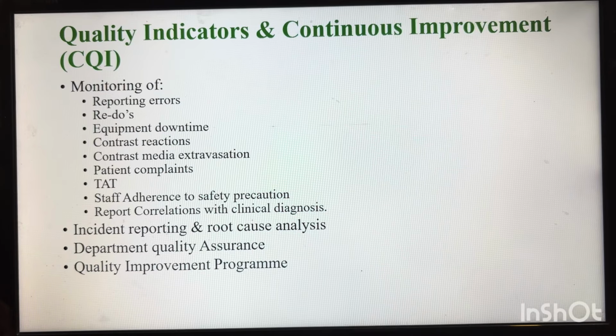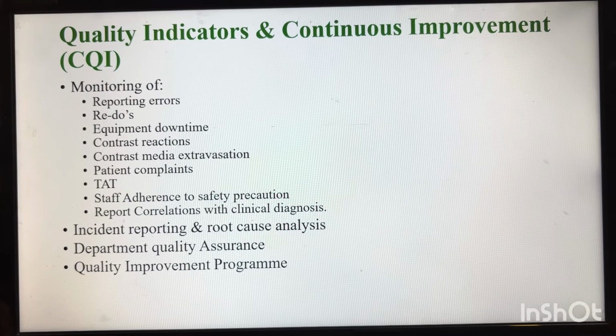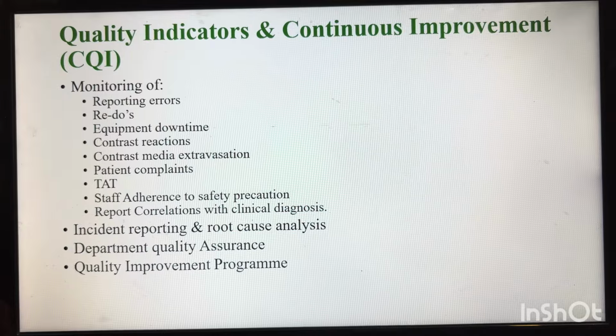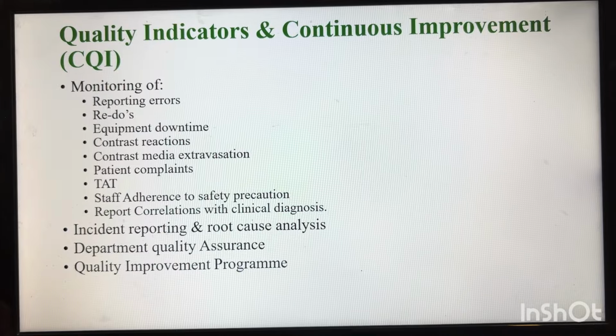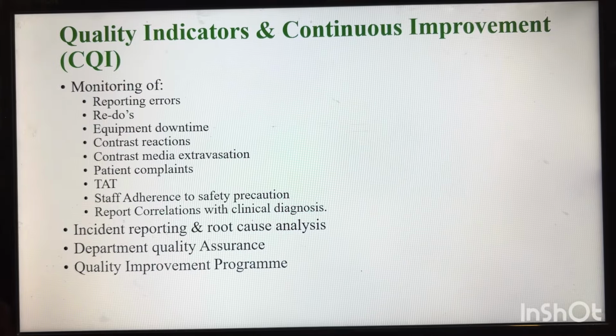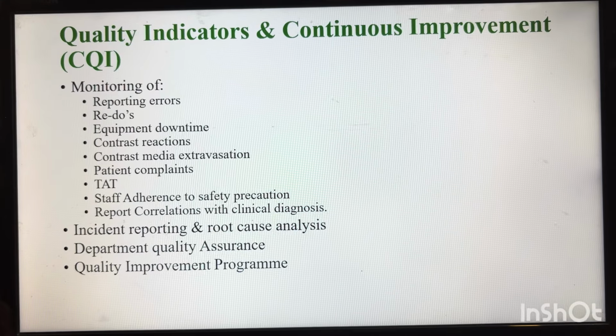Wherever a reporting error has been found, an incident needs to be raised. Root cause analysis and corrective and preventive action should be done. For all quality indicators an incident needs to be raised, because then we can monitor and prevent adverse events from happening further.